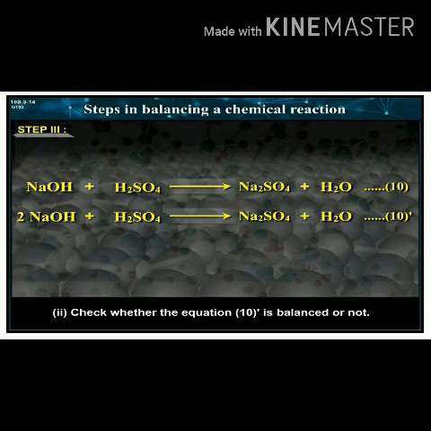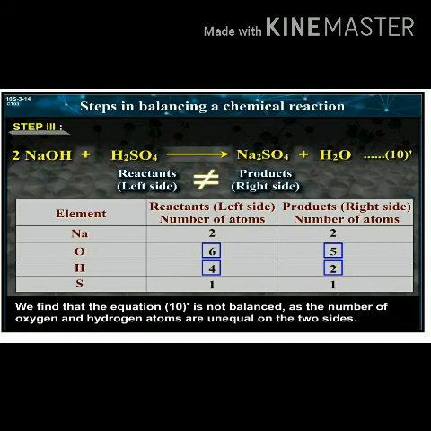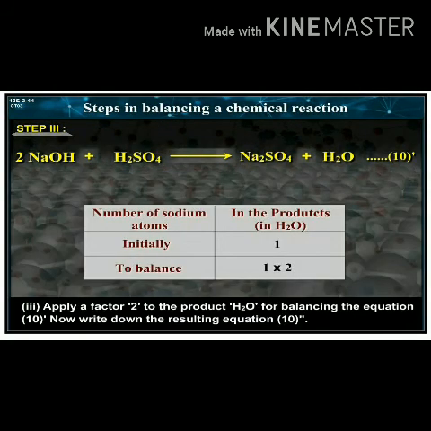Check whether equation 10' is balanced or not. We find that equation 10' is not balanced as the numbers of oxygen and hydrogen atoms are unequal on the two sides. First, balance the hydrogen number as it requires a small factor. 3. Apply a factor 2 to the product H2O for balancing equation 10'. Now write down the resulting equation 10''.